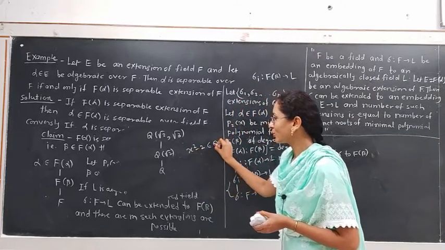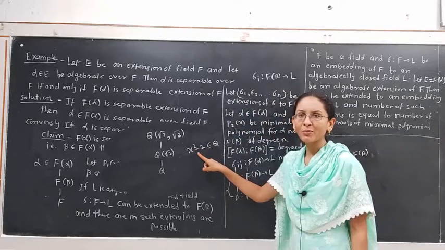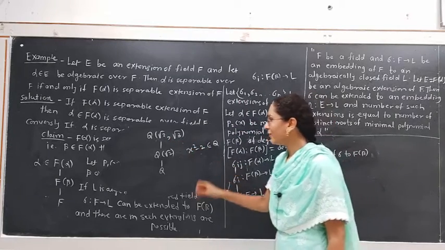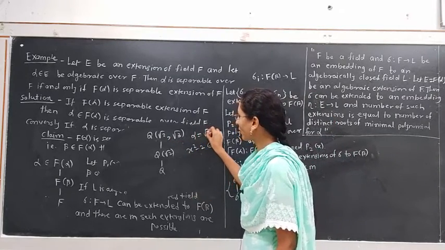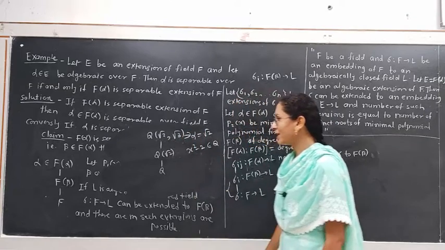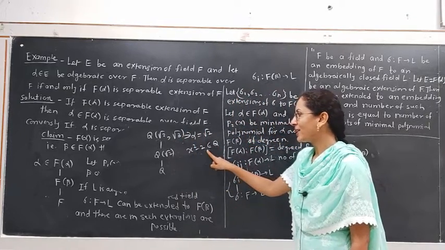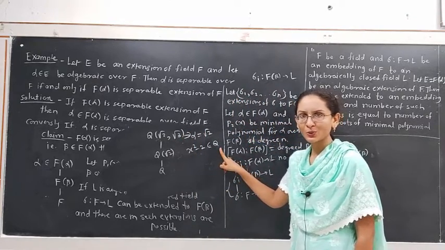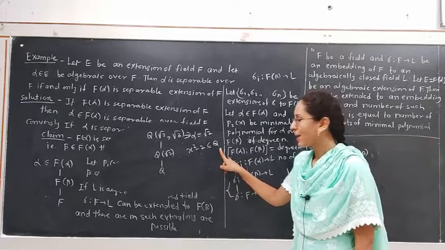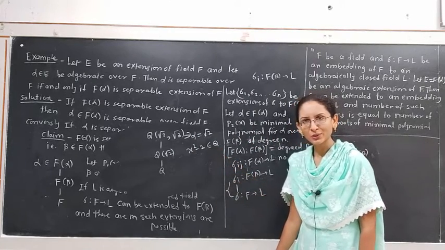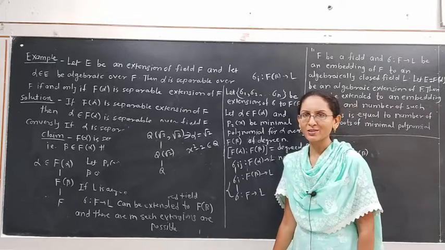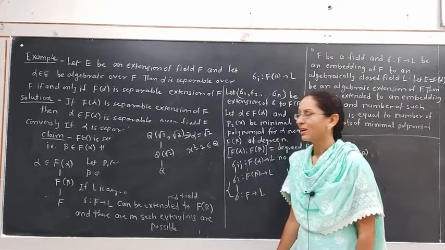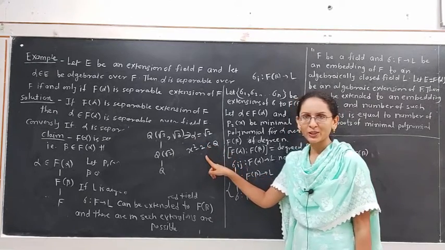This belongs to Q. This is what? The minimal polynomial for root 2. If we consider alpha equal to square root 2 belonging to this field, then it has minimal polynomial x square minus 2 belonging to Q. It is a separable polynomial because it has two distinct roots, namely plus root 2 and minus root 2. Hence it is separable. Therefore alpha is separable over Q.